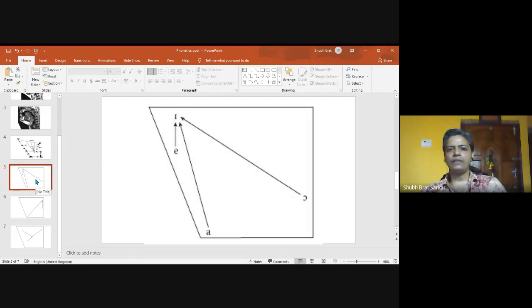Therefore, we have 3 types of diphthongs in English RP according to the position that the tongue takes after the glide. So we have 3 diphthongs that end in the position of e. We have got 3 diphthongs that end in the position of a, and we have got 2 diphthongs that end in the position of u.